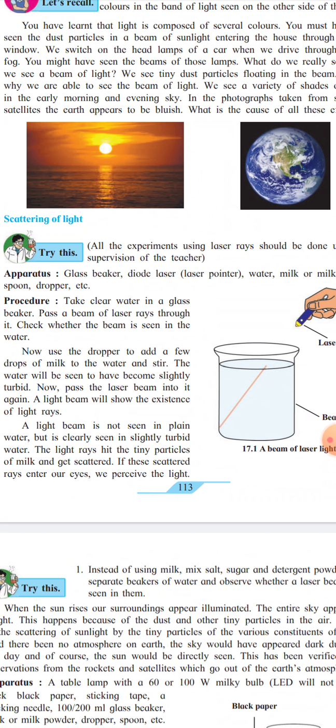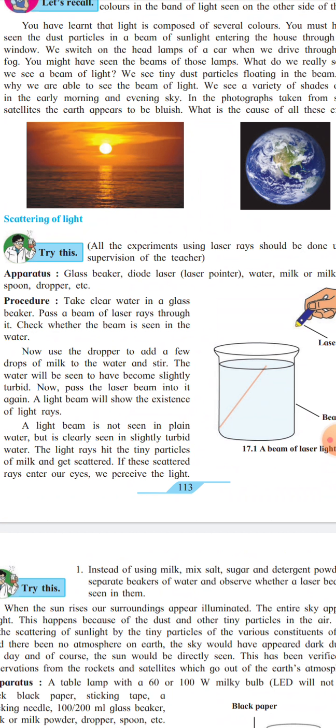Procedure: take clean water in a glass beaker and pass a beam of laser rays through it. Check whether the beam is seen in the water. Now use the dropper, add a few drops of milk to the water and stir.